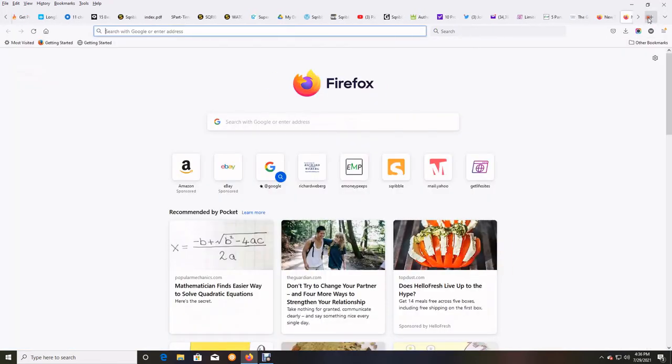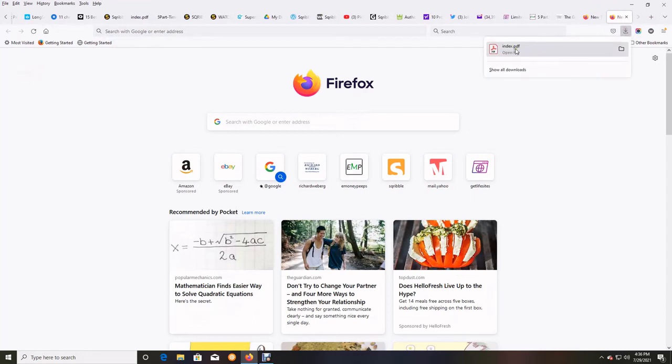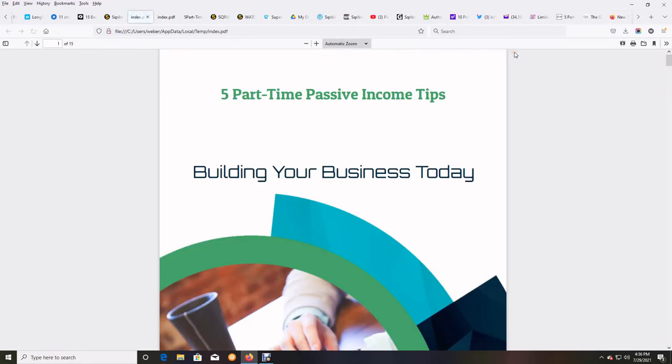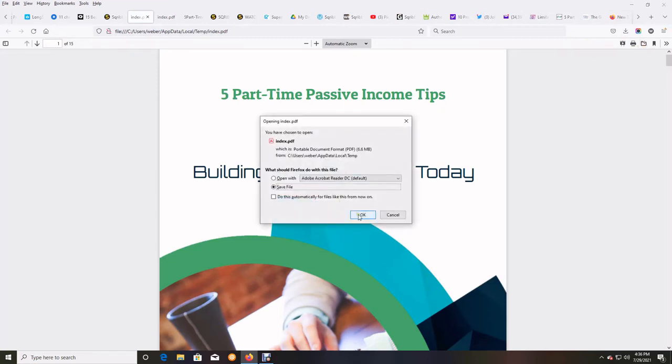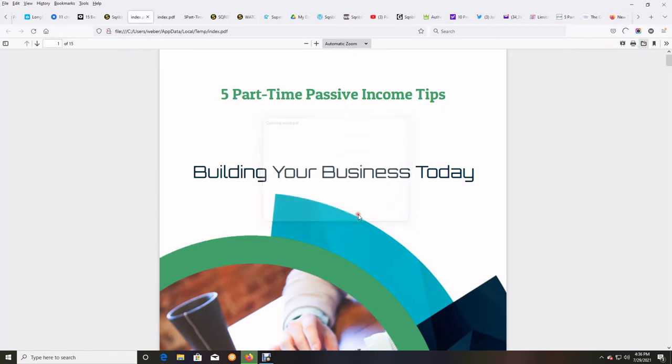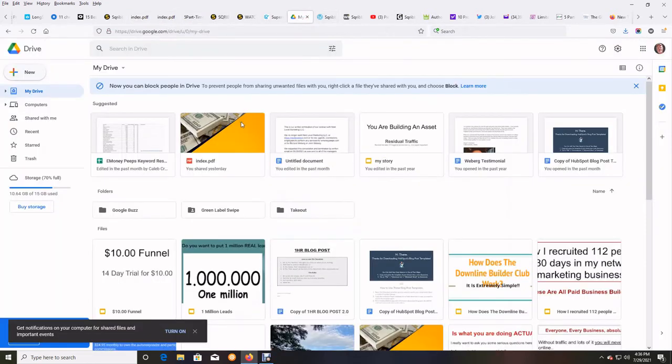Let me go to my downloads here. Okay. I'm going to actually download it again, save file. And now I'll go back to Google Drive, which is right here.